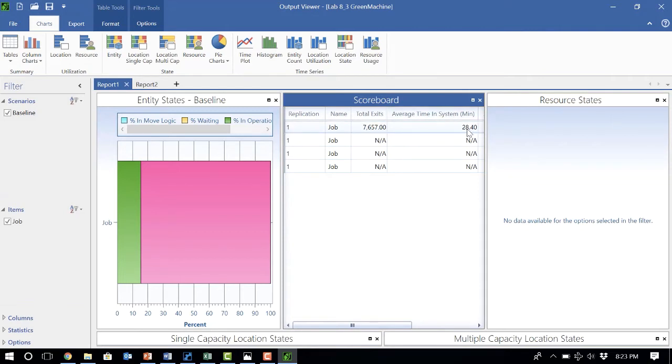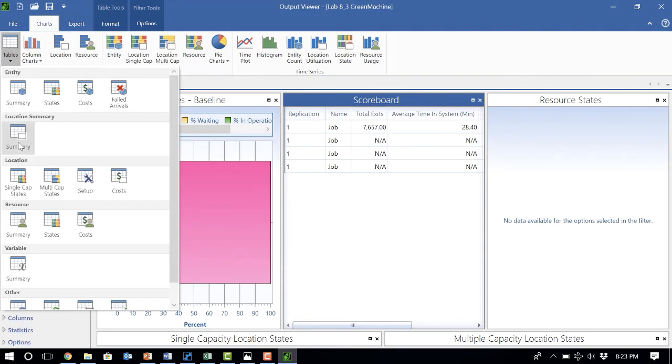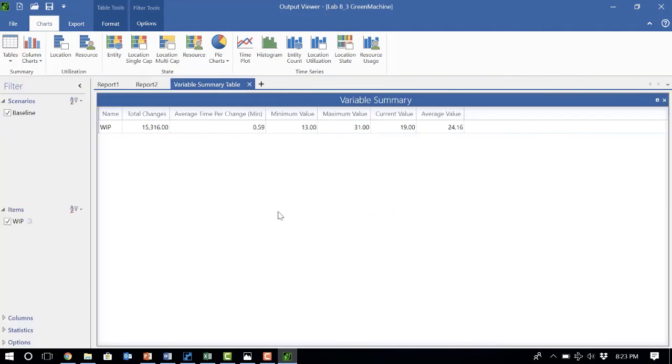And the average time in the system right now is 20 minutes. And if I go to my work in process variable, we see that work in process is about 24 parts. So for work in process, I look at the average number of parts in the system. We look at the average column, and that's about 24 parts on average